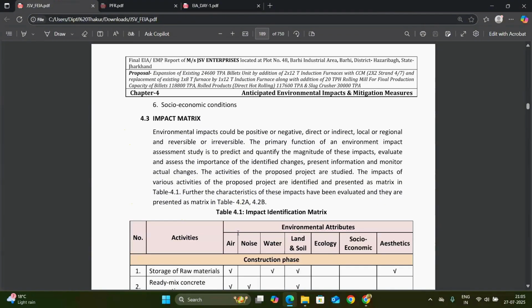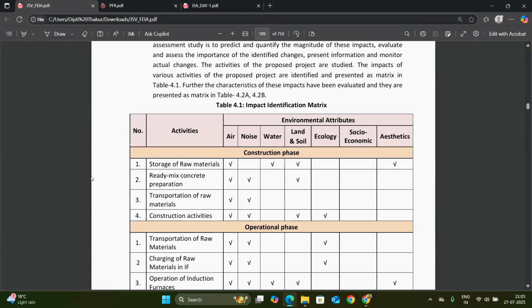For the impact matrix, on that basis we have to write that if we store the raw materials, then during the transportation the air gets polluted, the water gets polluted, the land and soil get polluted, the aesthetics get polluted. So this is how, due to the transportation of raw material, air pollution and noise pollution happen.